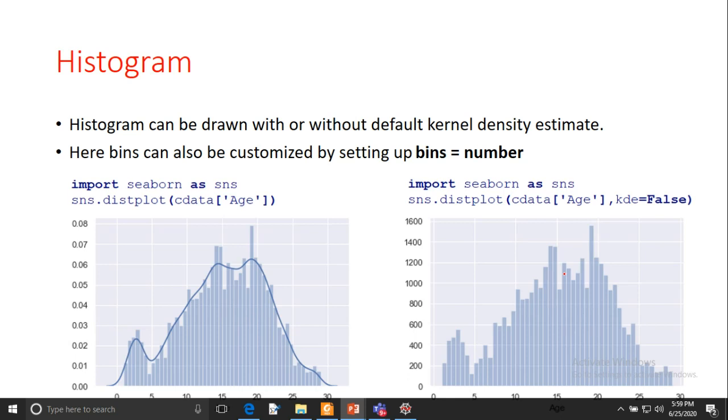So it is showing the histogram in the first case. You can see this histogram is shown along with one curve. And if you want to remove this curve, you have to make kde is equal to false. Then it will remove that curve. So in the second case, you can see this plot I have used, and I am making kde is equal to false. Then it is not showing any curve along with the histogram.